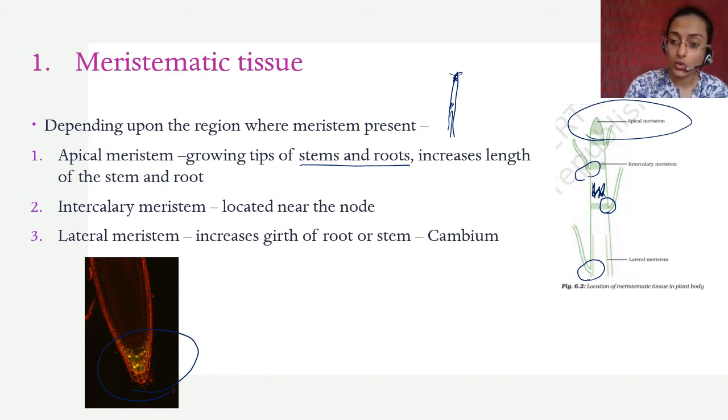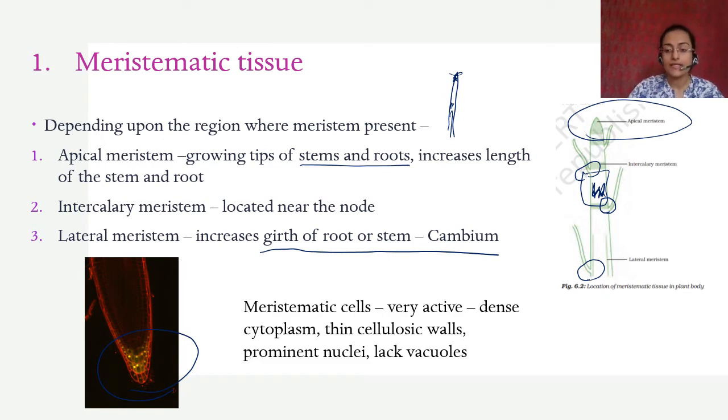By the way, this is a node, and this part is called an internode. So intercalary meristem is in the internodes, and lateral meristem is on the sides like this. It is surrounding, and it increases the girth of root and stem. It is called the cambium. We'll see something about this later in the slides ahead.